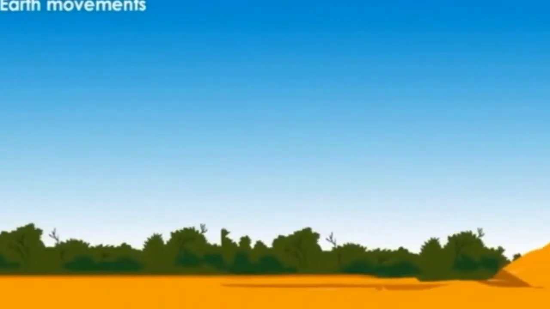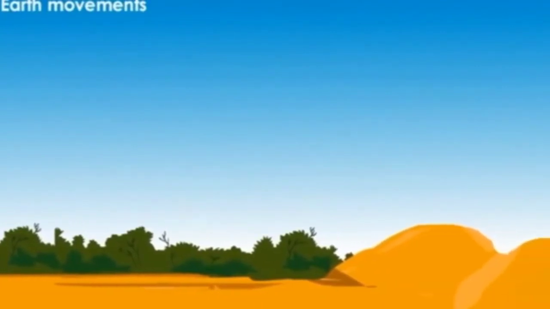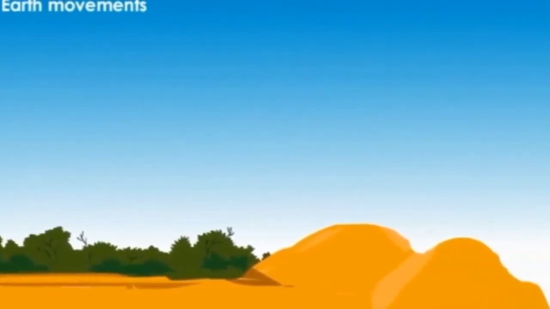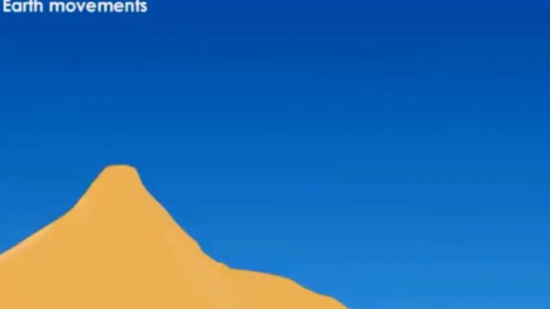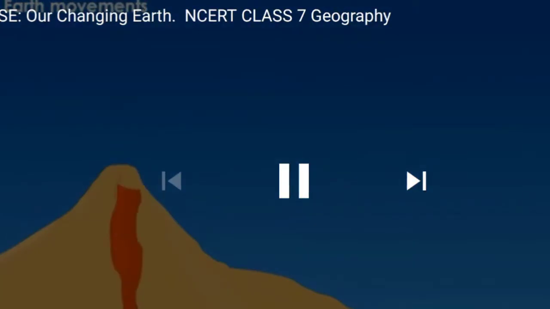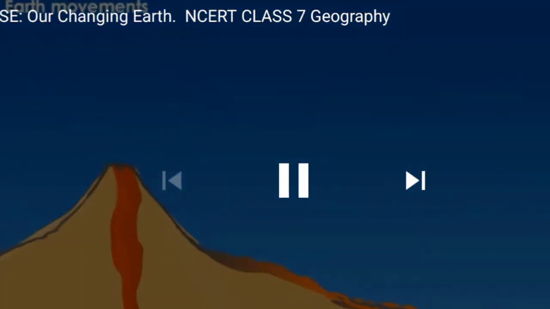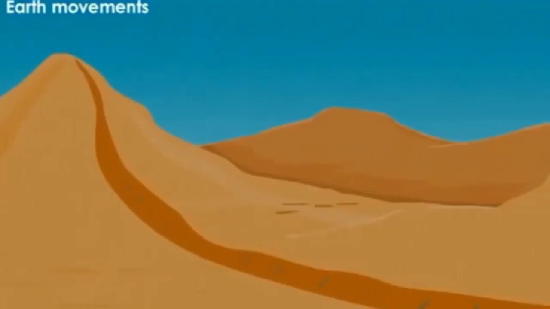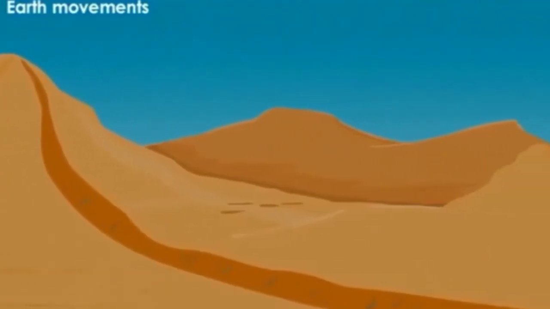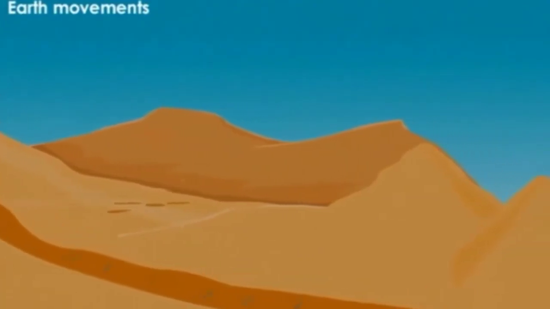movements. The variation in landforms is the result of two forces working simultaneously inside the Earth and also on the surface of the Earth. The forces which originate inside the Earth and bring changes on the surface of the Earth are known as endogenic forces or internal forces. The forces which operate on the surface of the Earth and bring changes on the surface are called exogenic forces